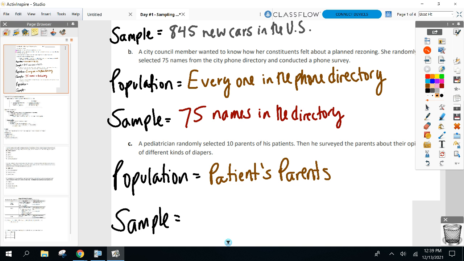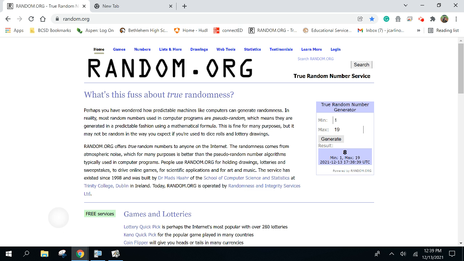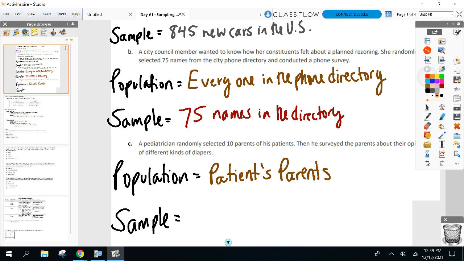Parents. That's why I selected that one. We're not looking at the patients here. We're asking their parents. Too many for me to ask, so instead I'm only going to ask a little sample of them. 10 parents. Thank you. Do not forget them. Okay, great. So now we know narrowing it down as my sample, overall as my population.